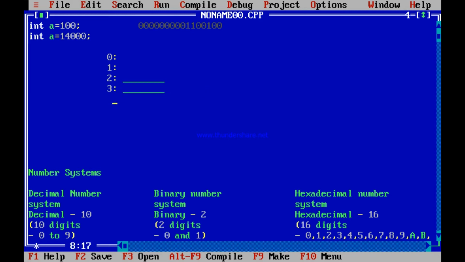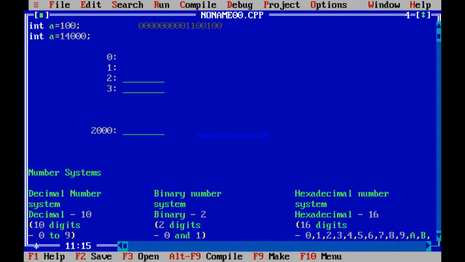These are the addresses which continue like this, maybe up to 2000 sometime, which is again 8 bits. So a number gets stored in a memory location which itself has certain addresses.